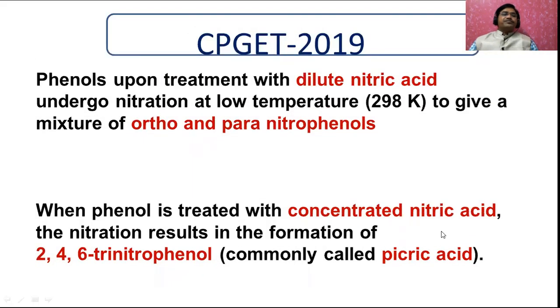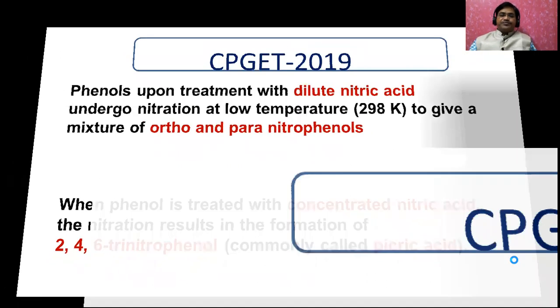Now let us see. Phenols upon treatment with dilute nitric acid undergo nitration at low temperature to give a mixture of ortho and para nitrophenols. Remember, whenever phenol is treated with dilute nitric acid, you will get ortho and para nitrophenol. When phenol is treated with concentrated nitric acid, the nitration results in the formation of 2,4,6-trinitrophenol, which is commonly called picric acid.